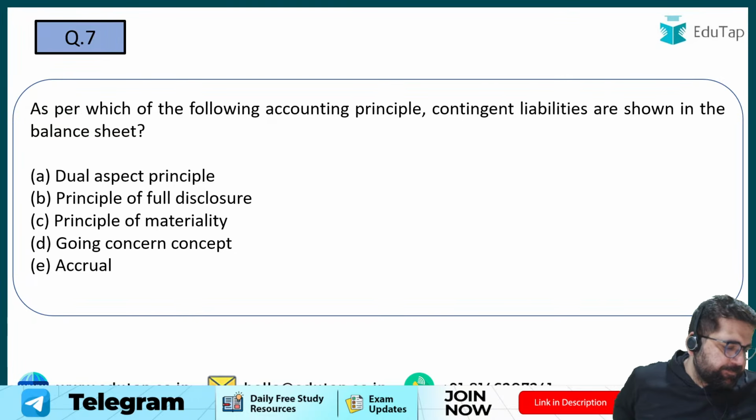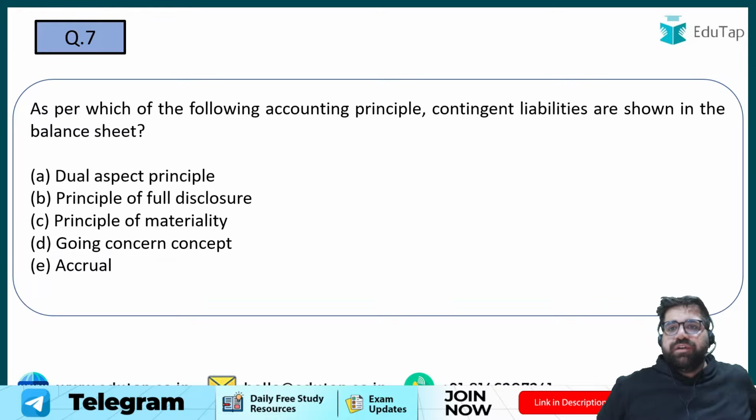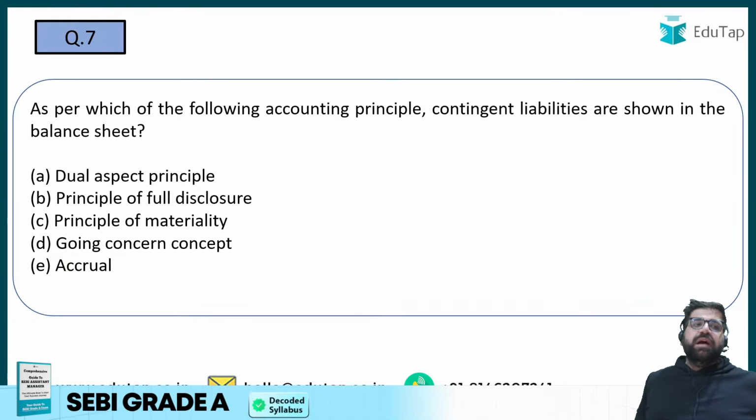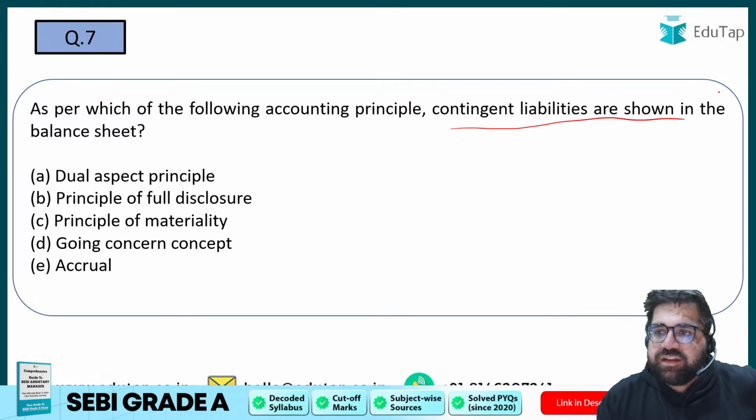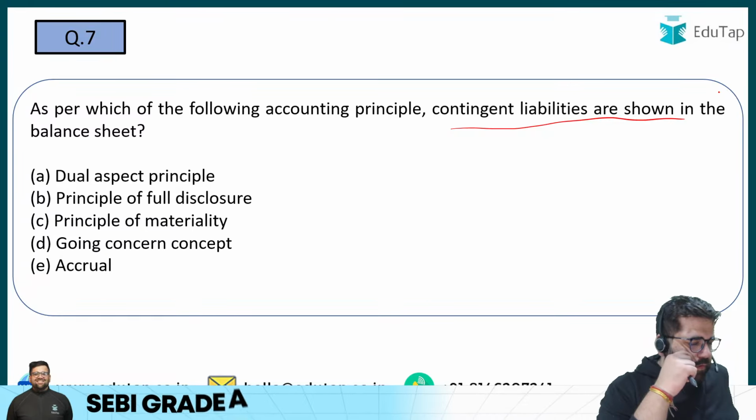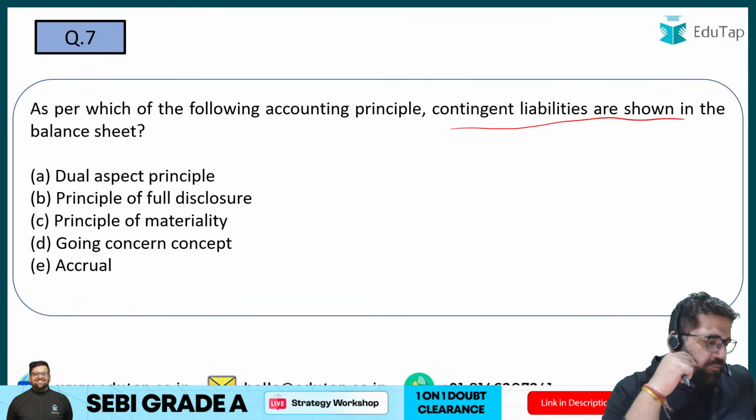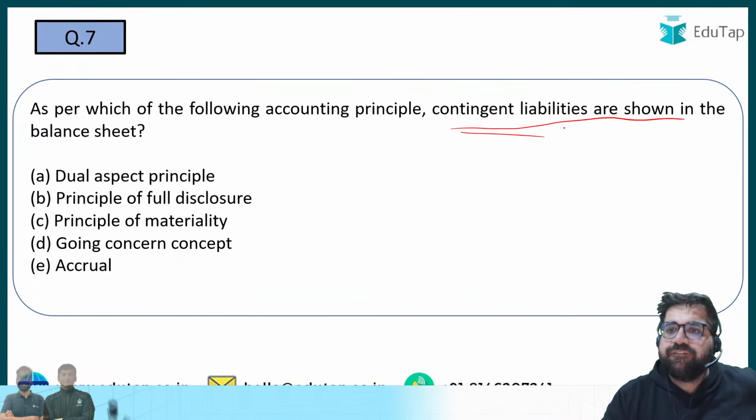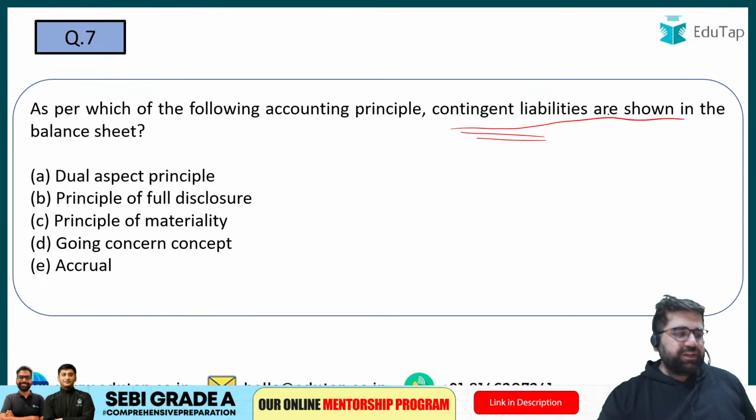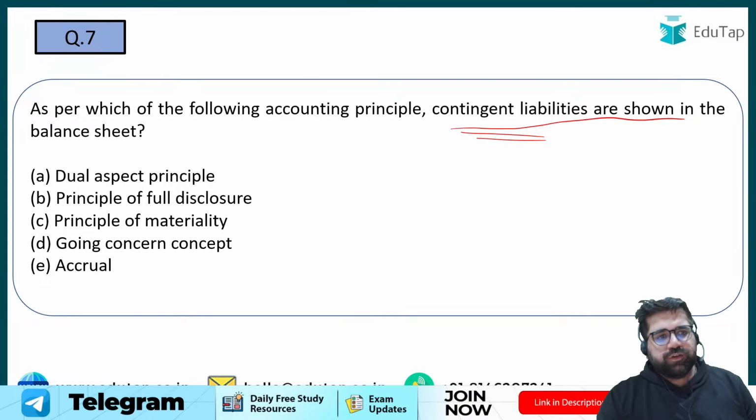Question number 7. As per which of the following accounting principle contingent liabilities are shown in the balance sheet? Which of the following principles basically tells you that you have to have contingent liabilities under balance sheet? Please tell me the right answer. Dual aspect, principle of full disclosure, principle of materiality, going concern concept, or accrual. You have to record contingent liabilities because of what?